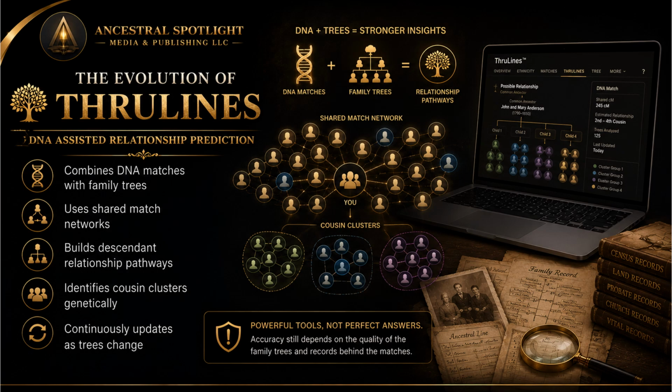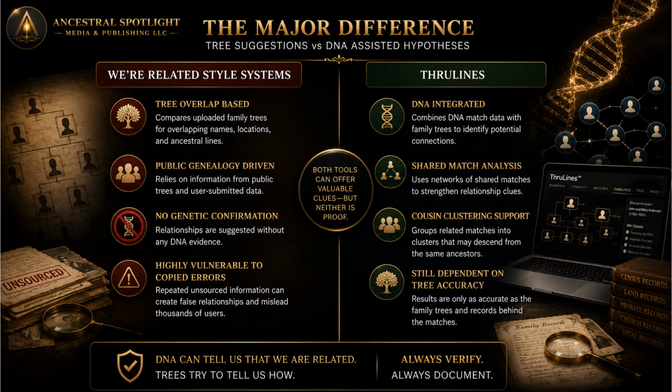In many ways, this is significantly more powerful than older relationship systems because genetic evidence is now part of the analysis. However, there is still an important limitation. DNA can confirm that people are biologically related, but the software still depends on uploaded family trees to propose exactly how those people connect. If the trees are incorrect, the proposed pathway may also be incorrect. This is the single most important distinction in the entire presentation.